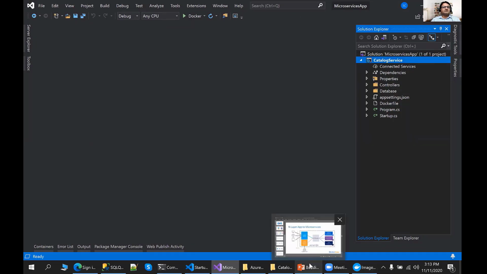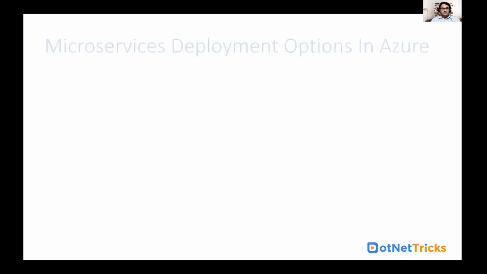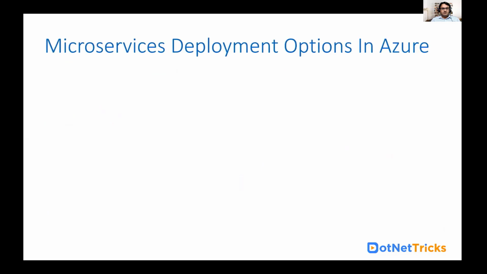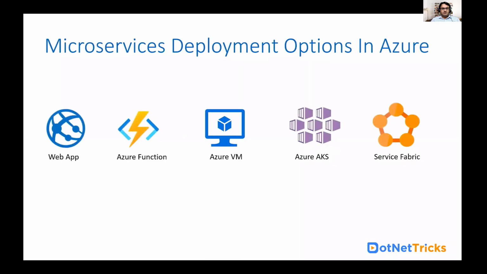Now let's understand what AKS is. Now let's see what various deployment options are available in Microsoft Azure. Your microservices can be deployed to Microsoft Azure using either a web app or an Azure Function. You can use an Azure Virtual Machine as well. You can use Azure AKS as well, and you can use Service Fabric. So in this session, I'm discussing Azure AKS. Azure AKS and Service Fabric are managed clusters. So we are using the Azure Kubernetes cluster for deploying our application.